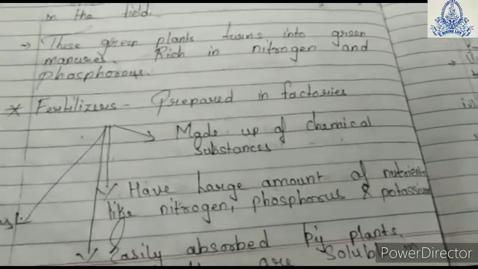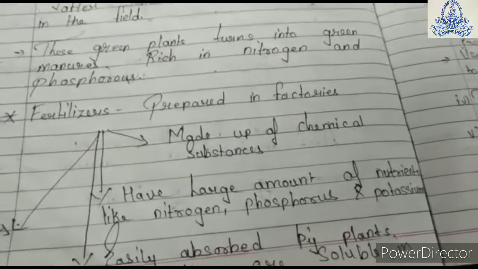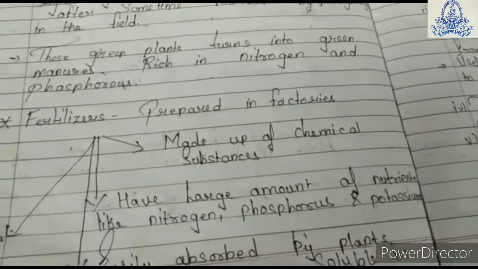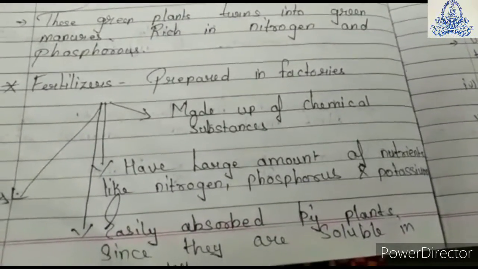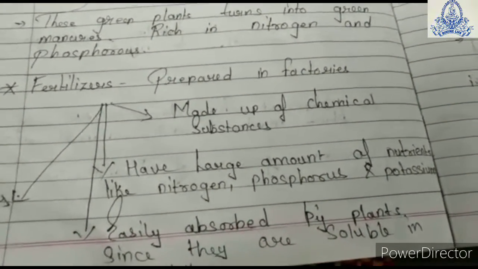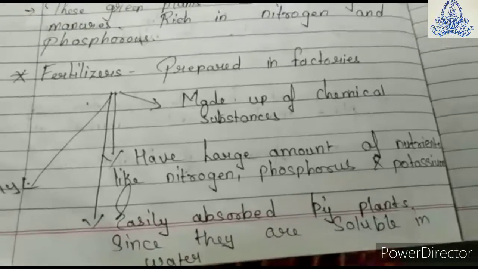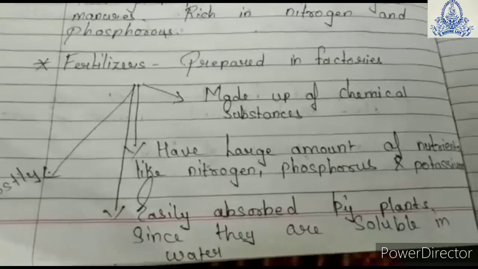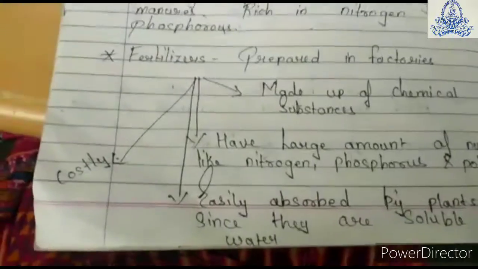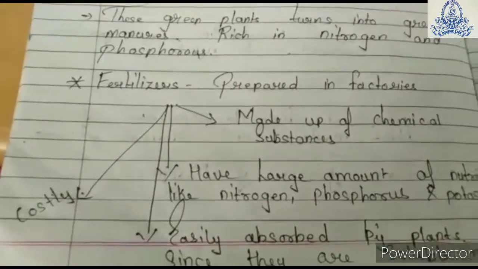Fertilizers. They are prepared in the factories, meaning man is preparing them artificially. They are made up of chemical substances. They have a large amount of nutrients such as nitrogen, potassium and phosphorus. It is easily absorbed by the plants. Why? Because it is soluble in water. But they are costly compared to the manure.